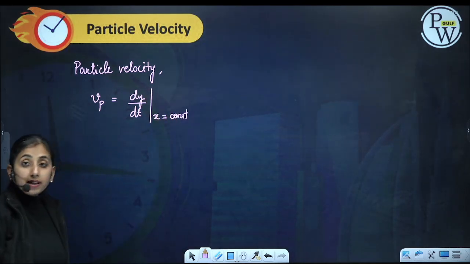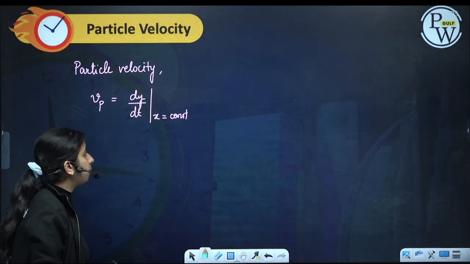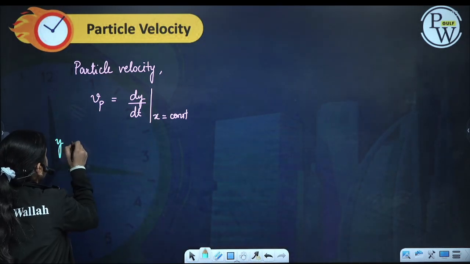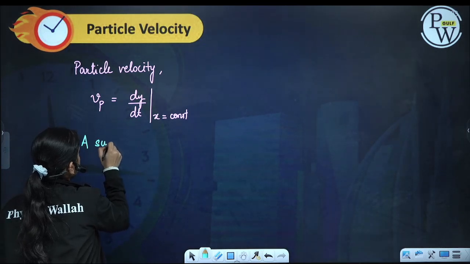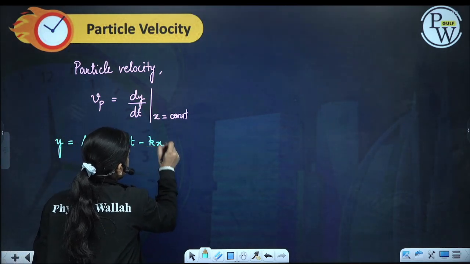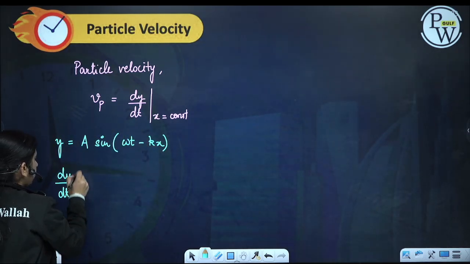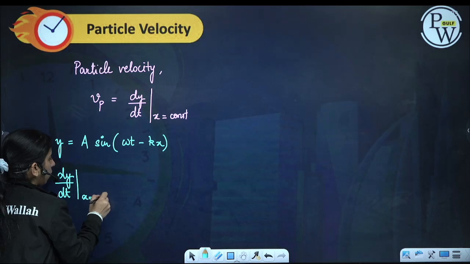If we keep x constant and differentiate y with respect to time, we will get the particle velocity. Now we know that y is equal to A sine of omega t minus kx. Now differentiate dy by dt, keeping x constant.